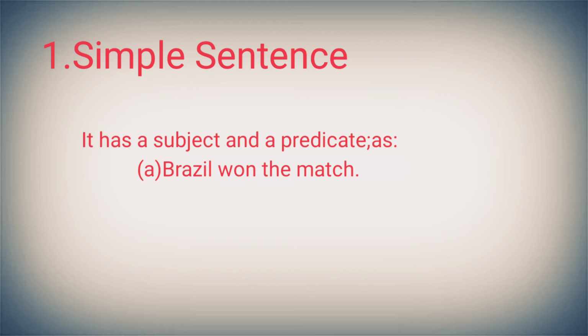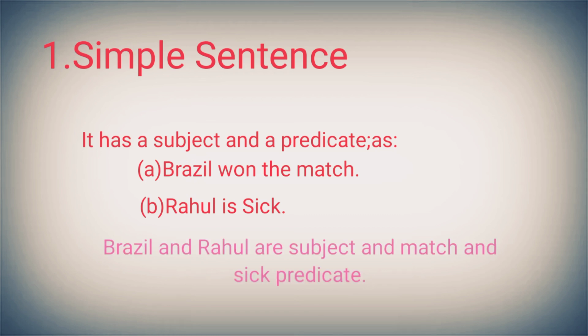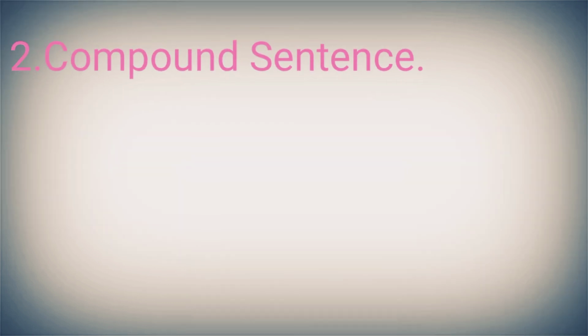Brazil won the match. Rahul is sick. If we observe these two lines, Brazil and Rahul are the subjects, and won the match and is sick are the predicates. Let's move to the second sentence, that is the compound sentence.